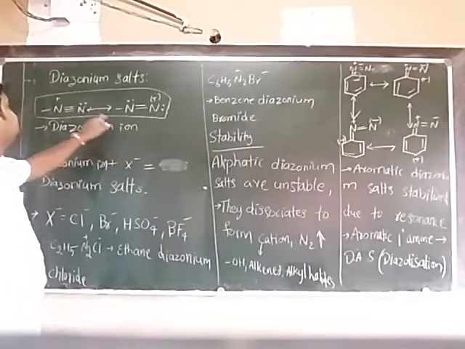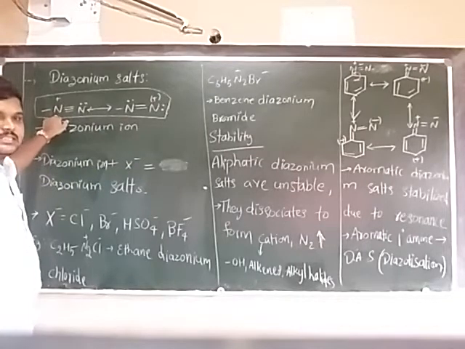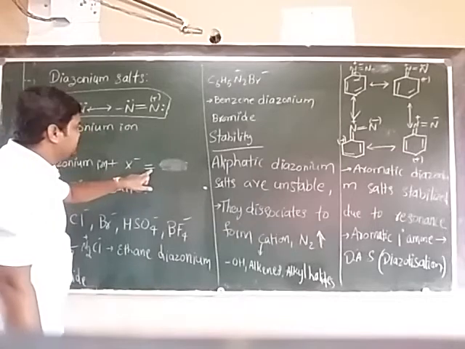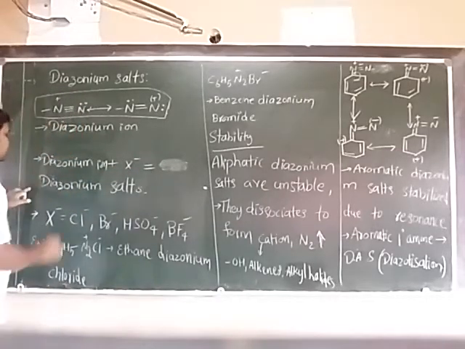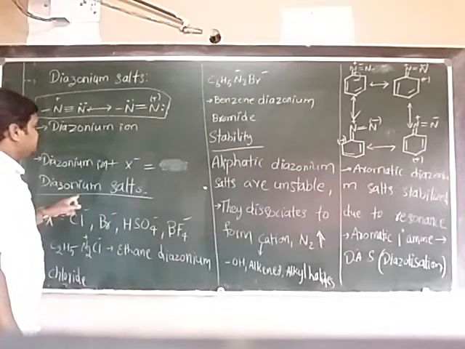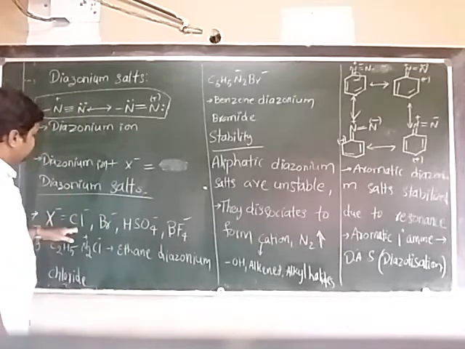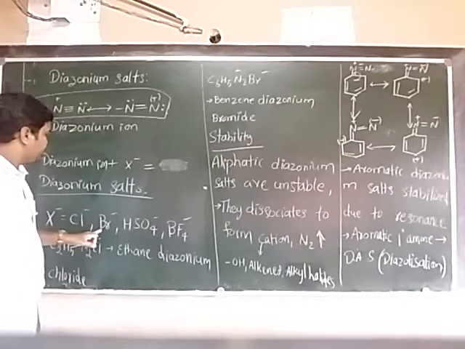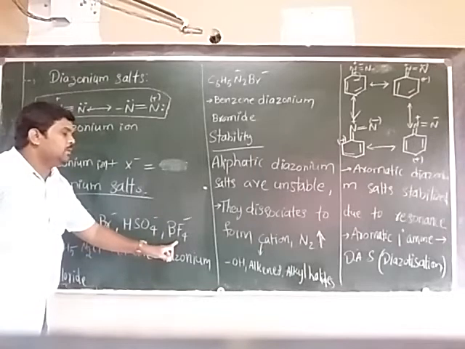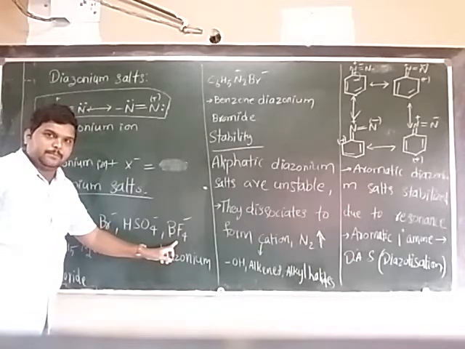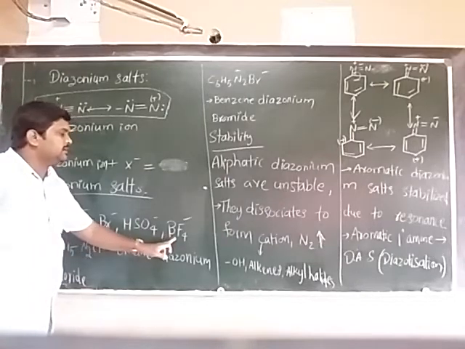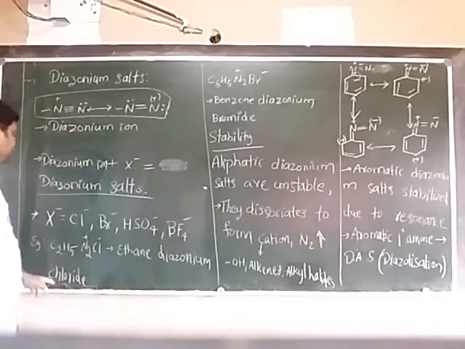The diazonium ion plus X minus is called a diazonium salt. Here X minus is chloride ion, bromide ion, bisulfate ion, or tetrafluoroborate ion.